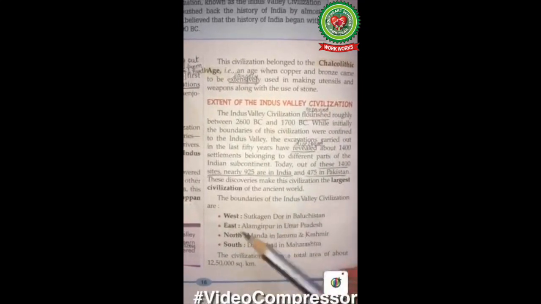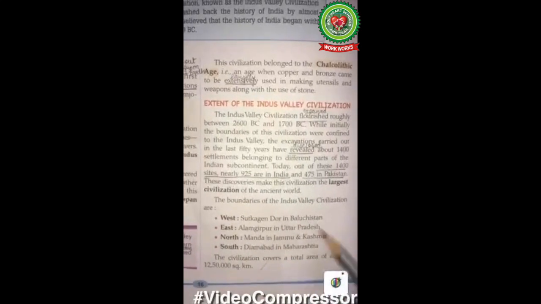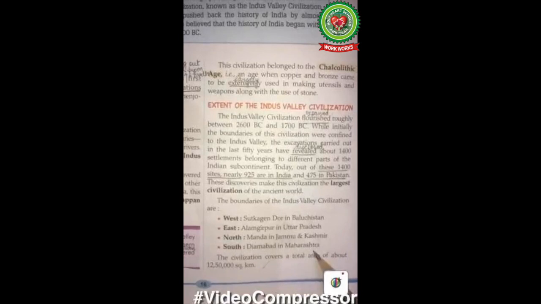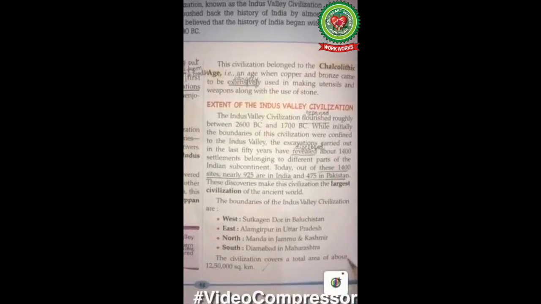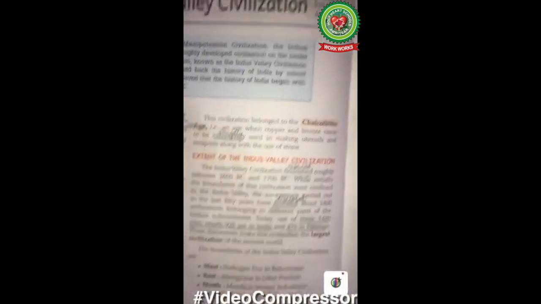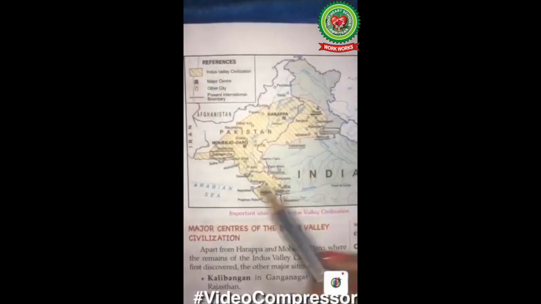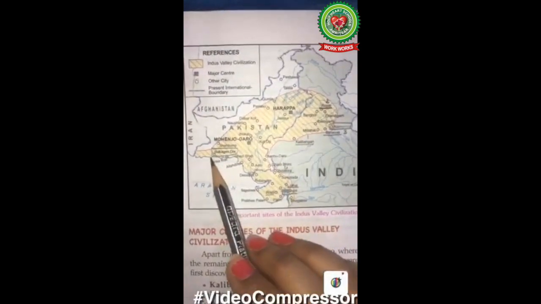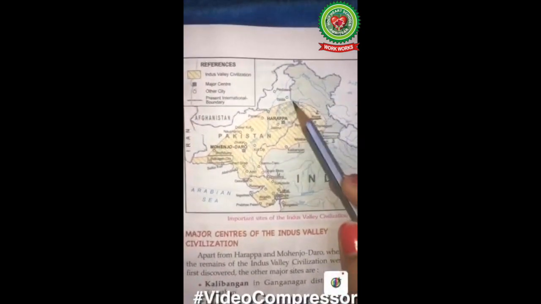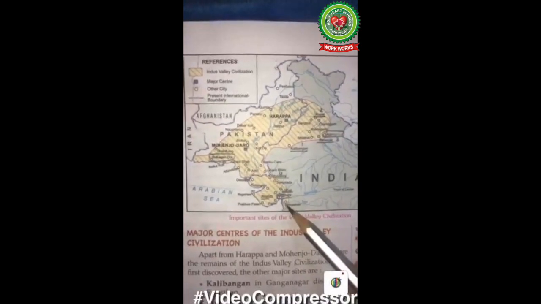The boundaries of the Indus Valley civilization. Its extension is: in the west, Sutkagendor in Baluchistan; in the east, Alamgirpur in Uttar Pradesh; in the north, Manda in Jammu and Kashmir; in the south, Daimabad in Maharashtra. The civilization covered a total area of about 12,50,000 square kilometers. Here we see in the map, you have to mark the places as told. It touches the boundary of Maharashtra, and here it is Daimabad.